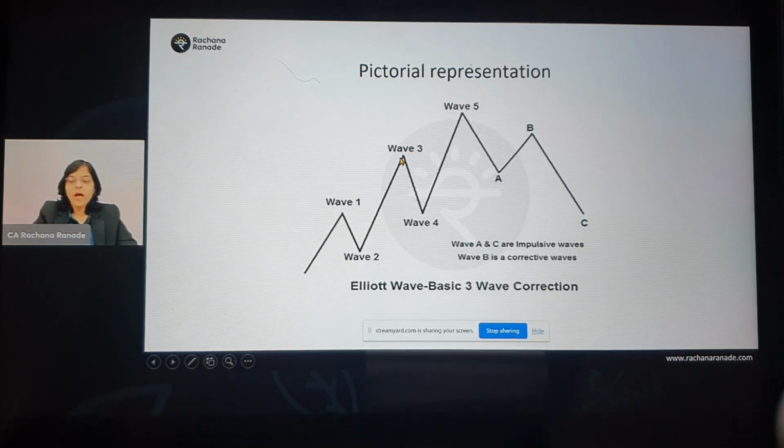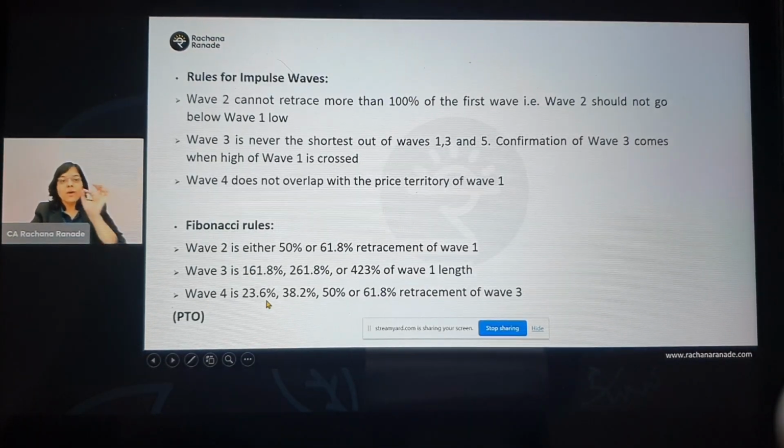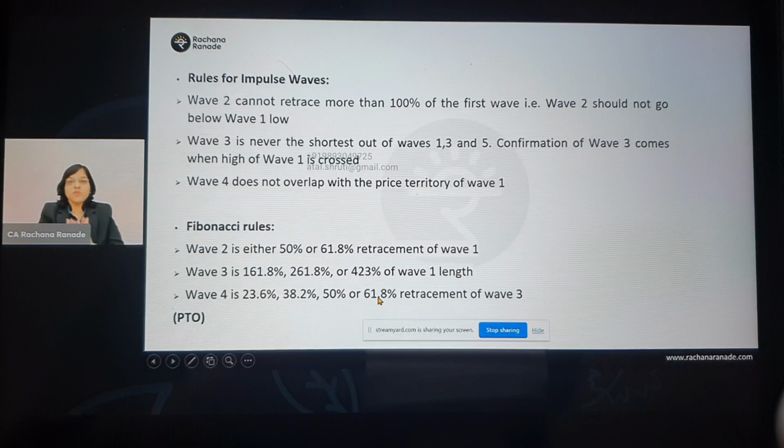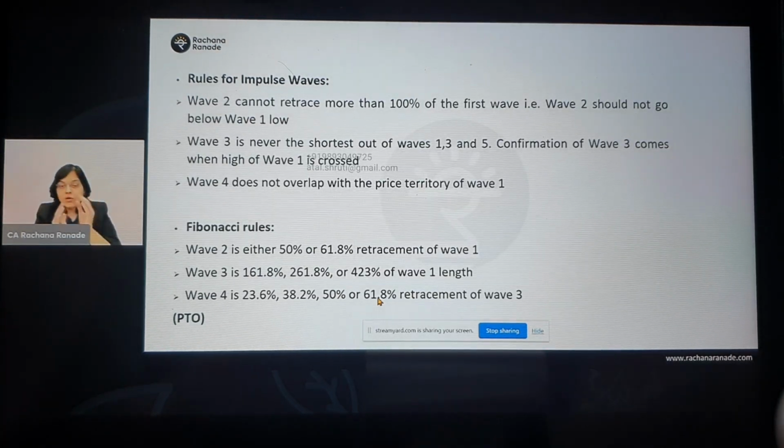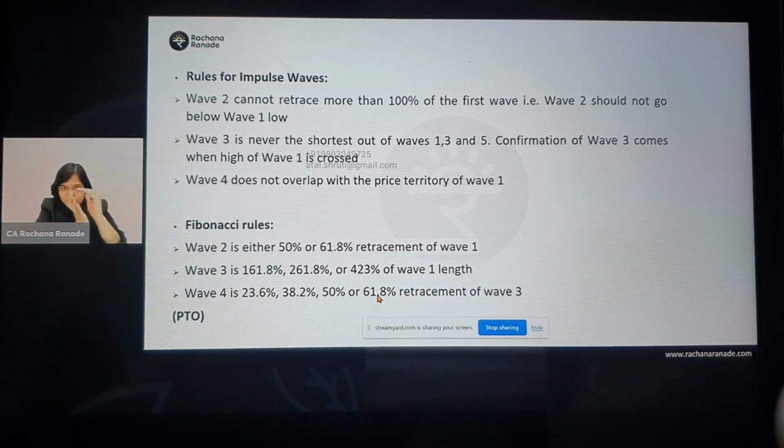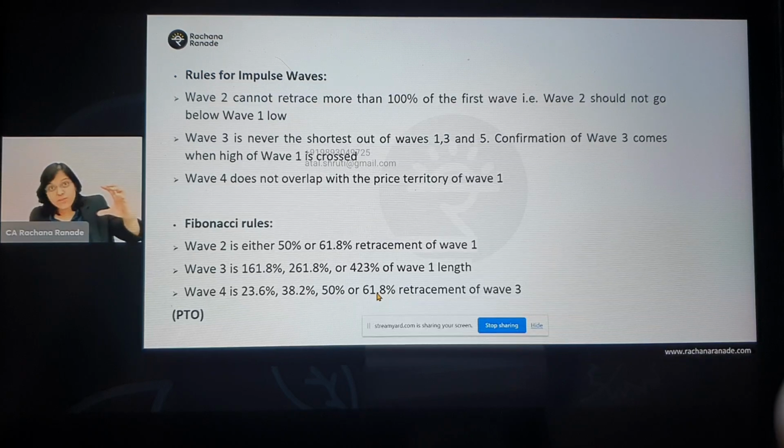Of course, wave 3 can retrace. And can retrace to what? It can retrace to either 23.6% or 38.2% or 50% or 61.8%. So basically, in wave 4 the market will start going down, but it could be a smaller retracement. Again, it will start moving up at 23.6% or a little bit more retracement, and then goes up, or 50% or 61%, and then it starts going up.